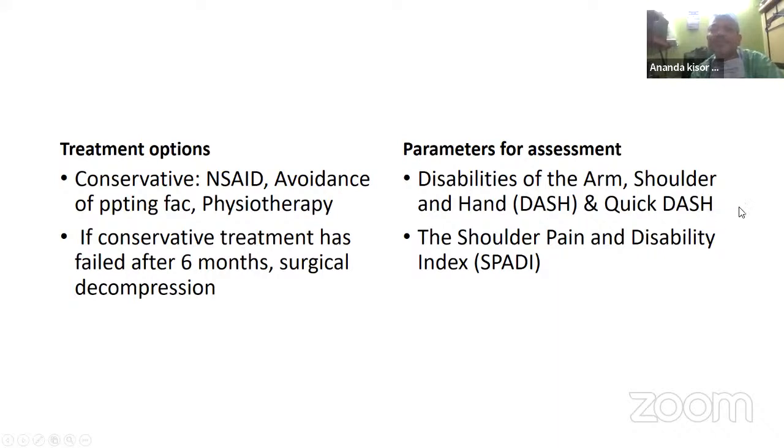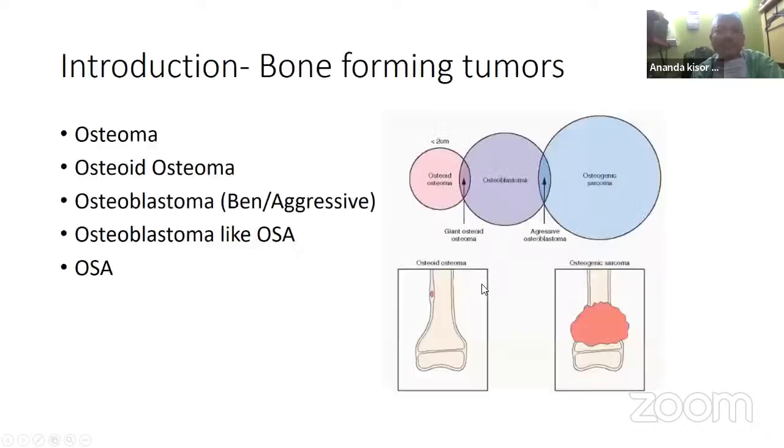This is the DASH score, or the QuickDASH score. You can write one or two sentences on this. This is also important for your answers. Shoulder Pain and Disability Index, this is SPADI. So these are the questions.